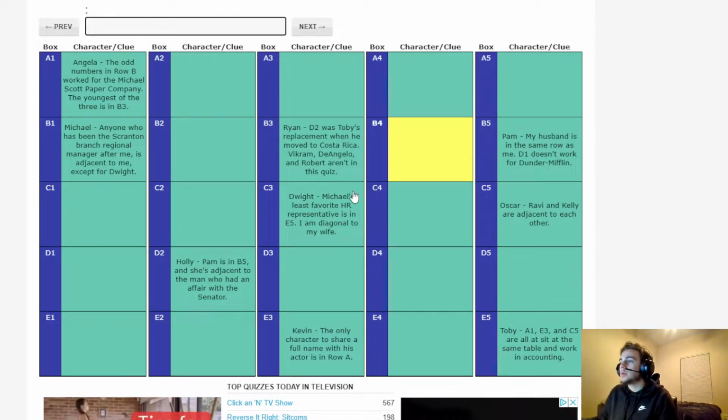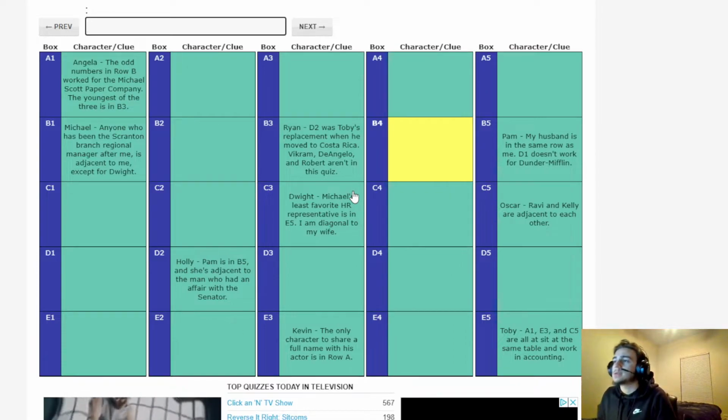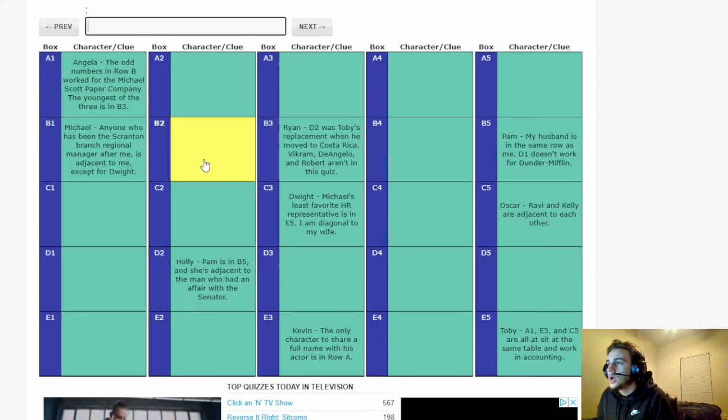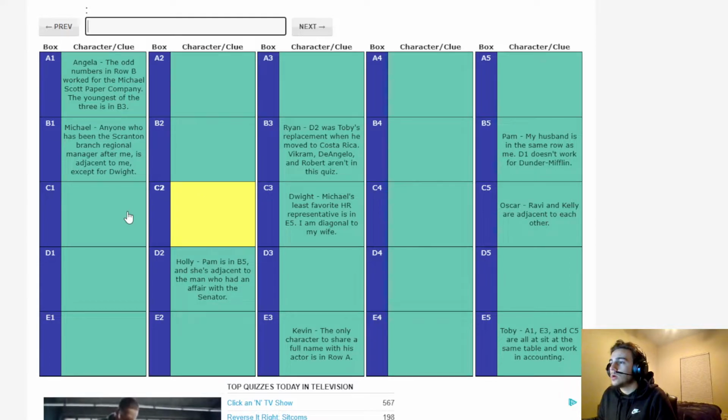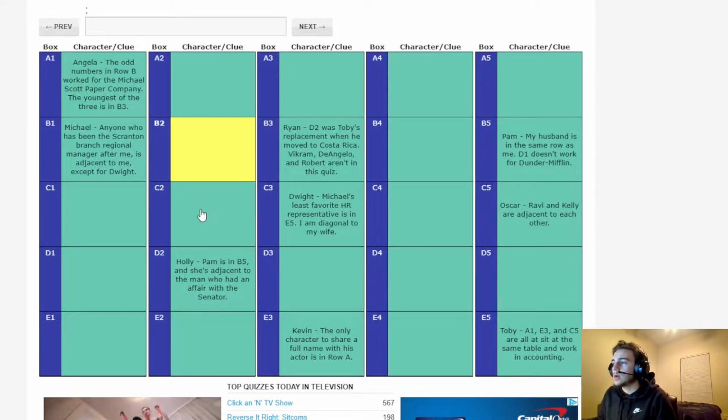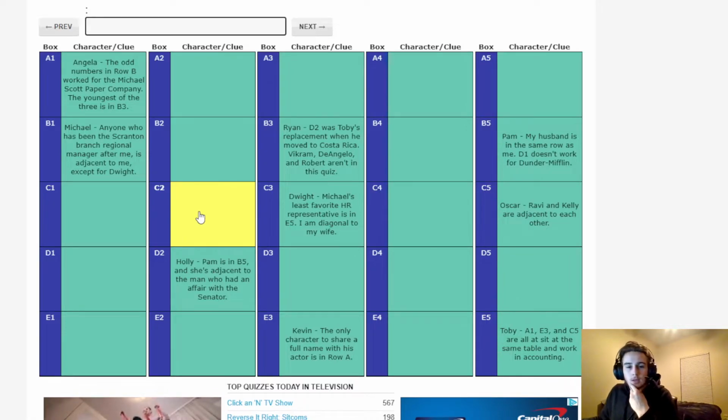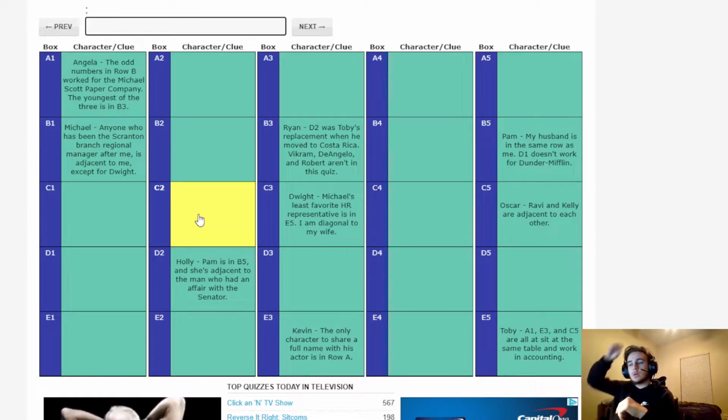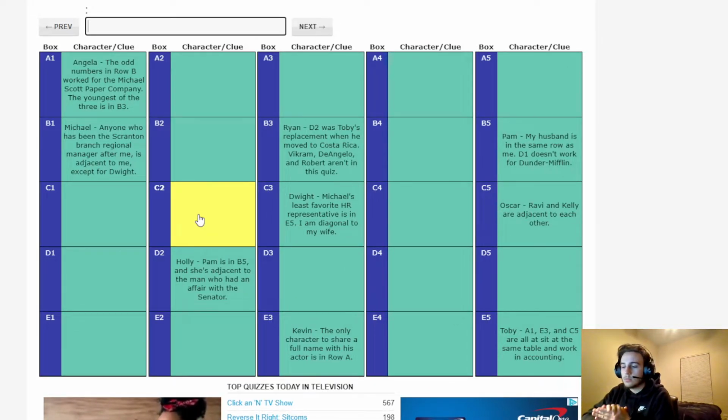Anyone who has been the Scranton branch regional manager after me is adjacent to me except for Dwight. So these three people are Scranton branch managers after Michael. Question is, is Jim technically a branch manager? I always get confused by this. I'm thinking once Sabre got into the picture, he got put as a manager from the old lady, I can't remember her name, the owner of Sabre.